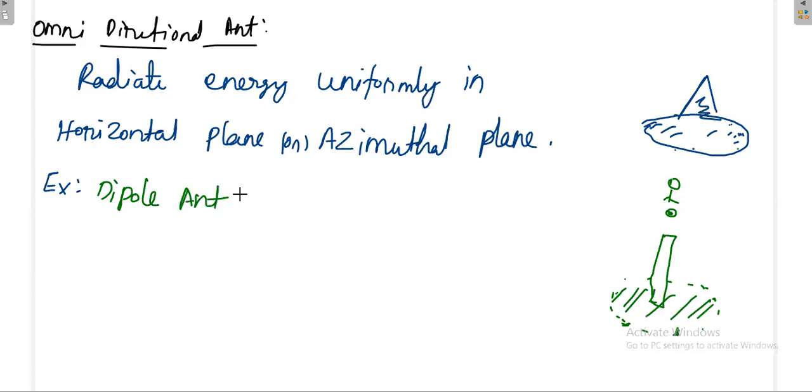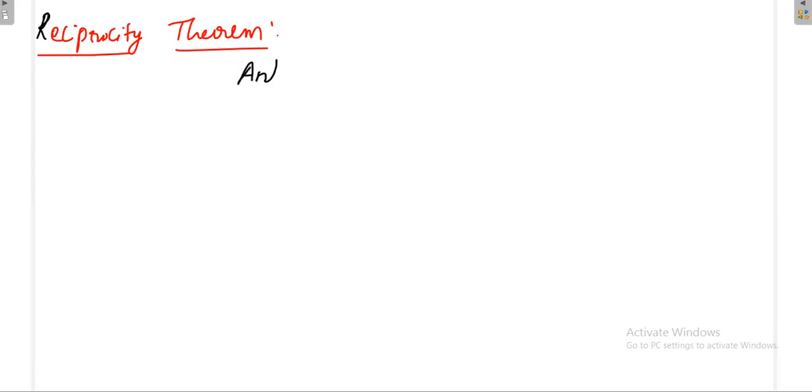Next, reciprocity theorem. Can anybody say what the reciprocity theorem is from the circuit point of view? Please refer to circuit analysis. When the source and the load positions are interchanged, all the parameters, current and voltage, remain the same. Yes, correct.